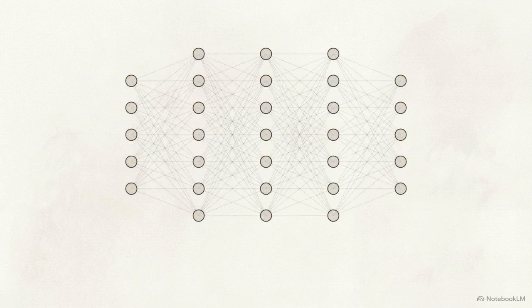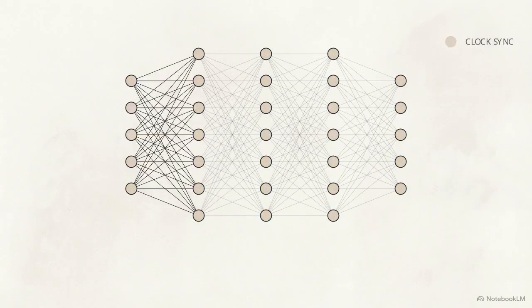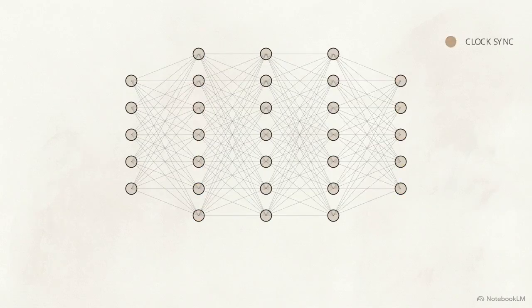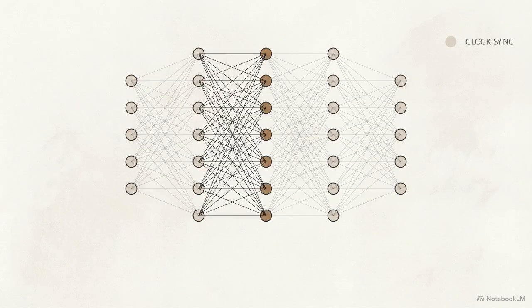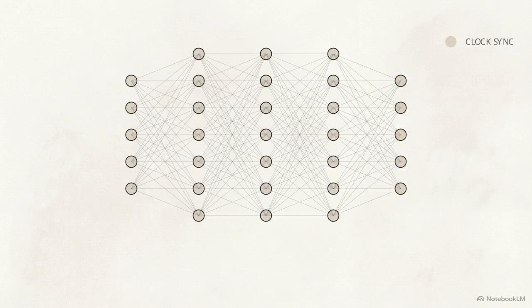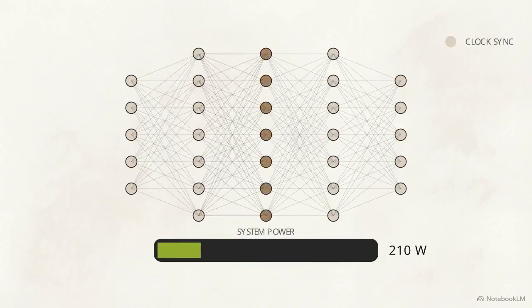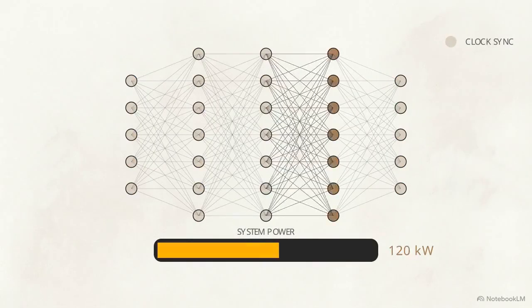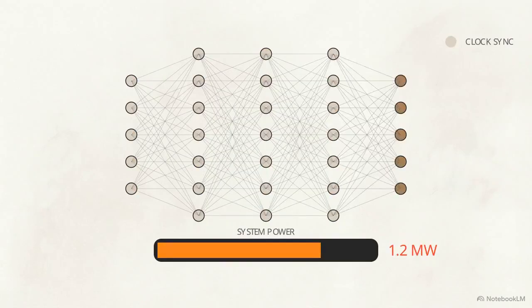Artificial neural networks run on silicon processors, governed by synchronous clock cycles. During a forward pass, data moves uniformly. Every single node calculates and fires simultaneously. Pushing this data demands massive power. Training a single large model requires server farms drawing megawatts.